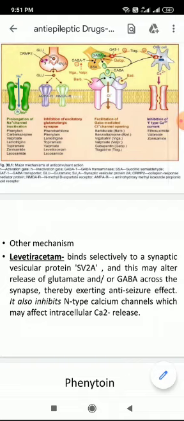Sorry, levetiracetam binds selectively to a synaptic vesicle protein SV2A, and this may alter the release of glutamate and GABA across the synapse. One additional mechanism of action of levetiracetam is that it inhibits N-type calcium channels, which may affect intracellular calcium release. So this is all about the mechanism of action of anti-epileptic drugs, which makes the classification of anti-epileptic drugs easier and less cumbersome. You can skip the chemical classification of anti-epileptic drugs described in your textbook in the first go. Later on you can memorize it.